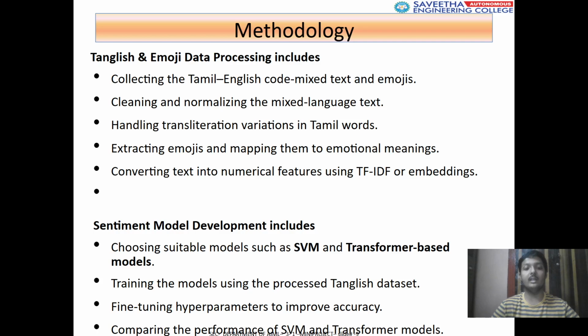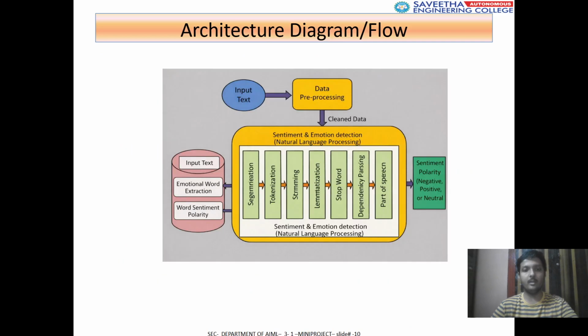This is the architecture diagram flow of our project. First, you give the input text, and then it goes into data preprocessing for training the SVM or IndicBERT model. From this, it works like sentiment and emotion detection.